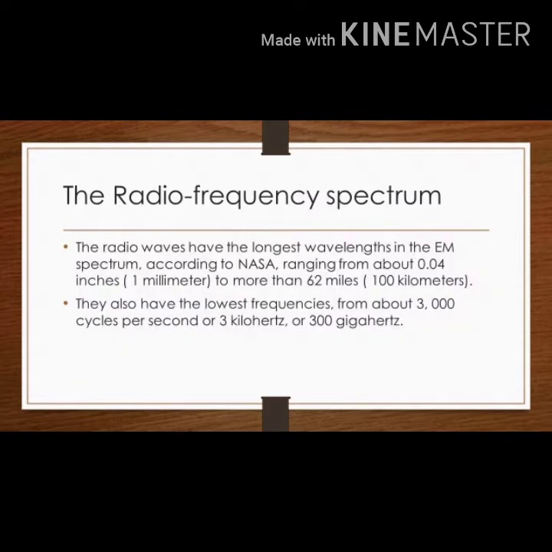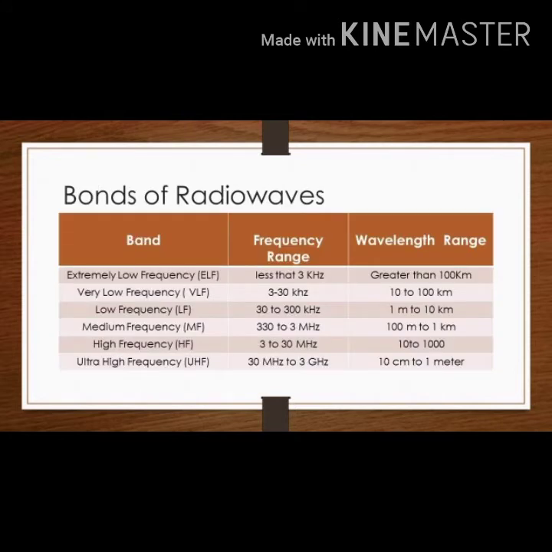The radio waves have the longest wavelength in the electromagnetic spectrum, according to NASA, ranging from about 0.04 inches or 1 millimeter to more than 62 miles or 100 kilometers. They also have the lowest frequencies, from 3,000 cycles per second or 3 kilohertz to 300 gigahertz. There are different bands of radio waves according to the frequency range and the wavelength.